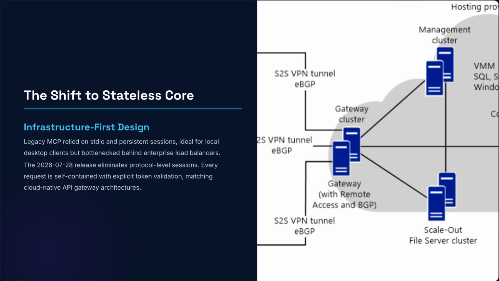Why did our old communication tube choke when too many letters arrived? Under the shift to stateless core and infrastructure-first design, legacy MCP, our old tools, bottlenecked. This relied on STDIO, or standard streams, and persistent sessions, or open lines, choking enterprise load balancers, our traffic directors.